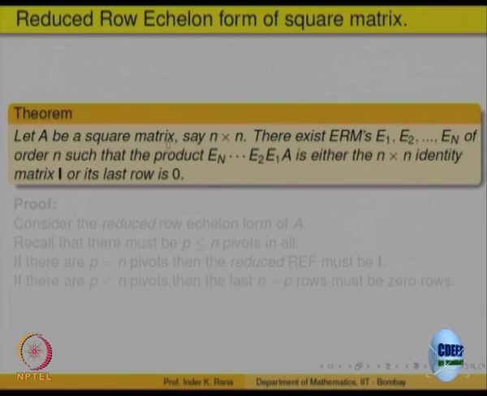let us specialize this to a square matrix. Suppose you have got a square matrix n cross n, and you look at its reduced row echelon form. What are the possibilities? Number of columns is equal to number of rows. So one possibility is the number of pivots r is equal to n, right? That means every column will have a pivot, right? Two possibilities for an n cross n matrix.